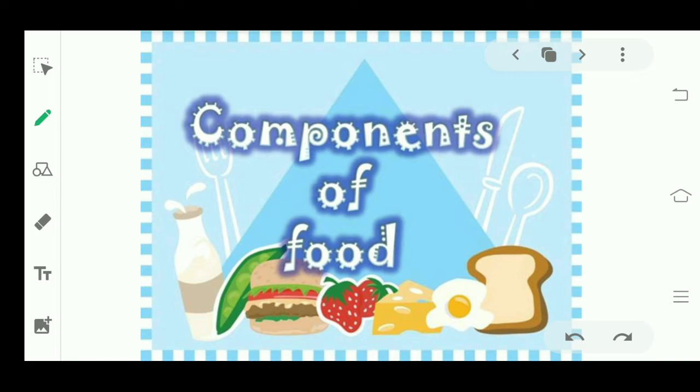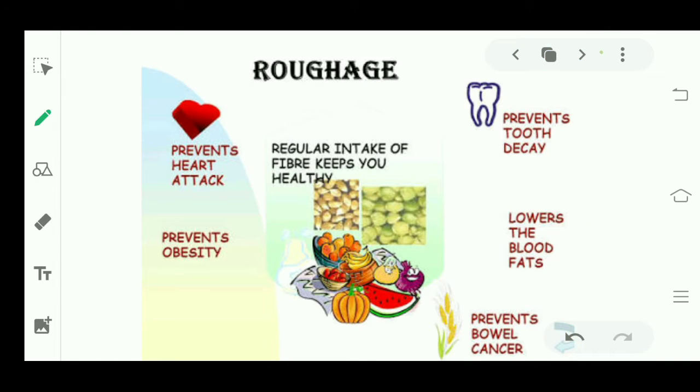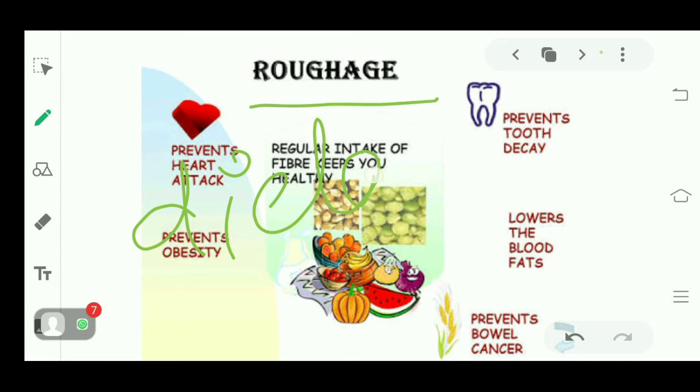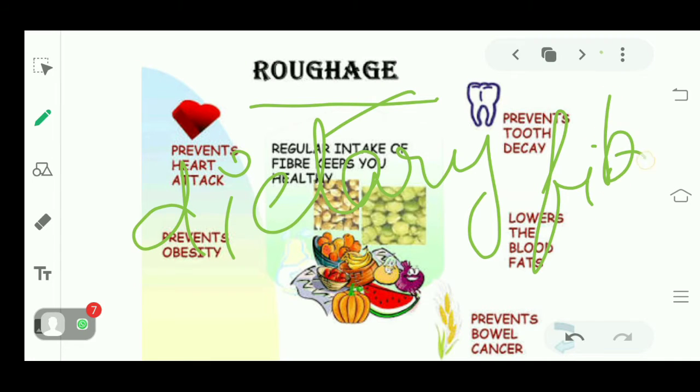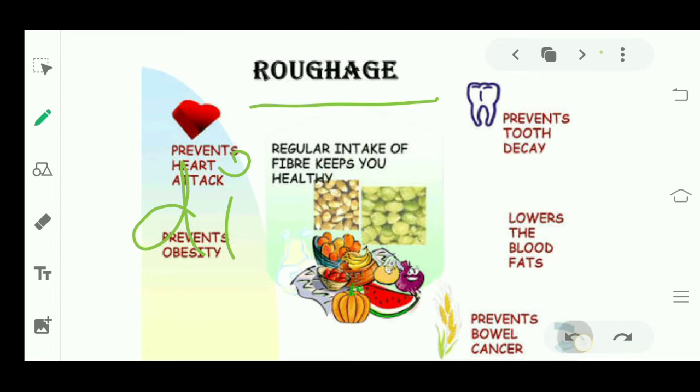That is why they are necessary. So let's start. The first nutrient is roughage. The other name of roughage is dietary fiber. Okay? The other name of roughage is dietary fiber.